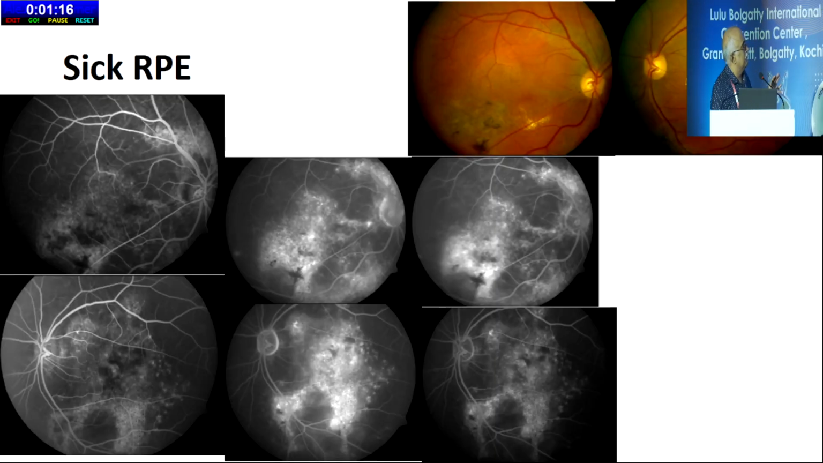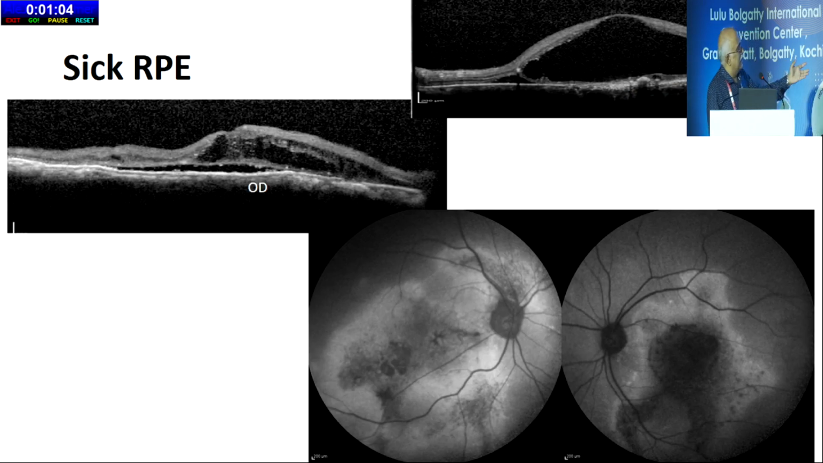So this is the worst scenario, bad sick RPE. We call it sick RPE. Clinically also, a lot of pigmentation, hard exudates, staining, RPE tract, peripapillary RPE changes, and bad cases like the left eye, you can see that there is no RPE at all. These are all hypoautofluorescent. So these cases are not going to do well.